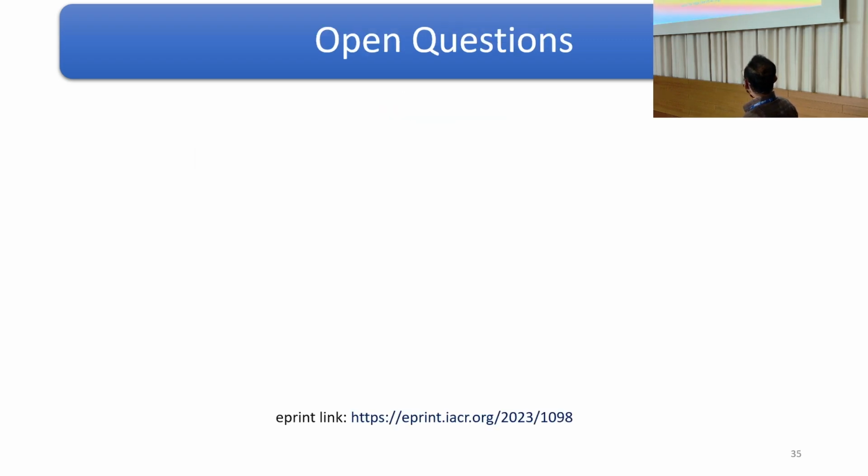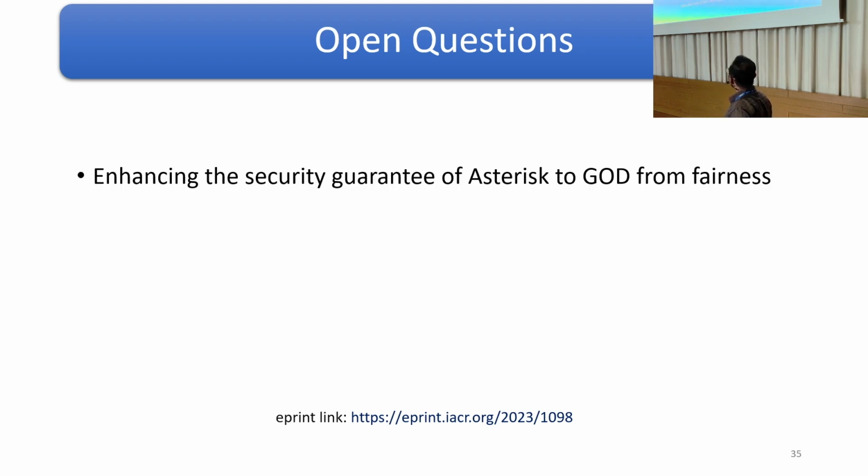I will conclude my talk with a few open questions. Let me just recall that we considered the model in which either the helper party is semi-honest or the majority of the parties are maliciously corrupt. And what we achieve is a fairness guarantee. A natural question is to extend the security guarantee to GOD. Well, you can see that it is quite easy to obtain GOD in this setting.